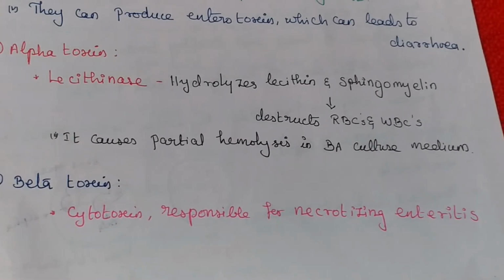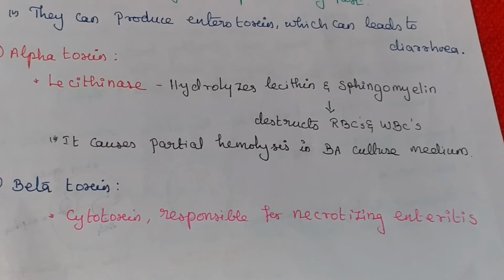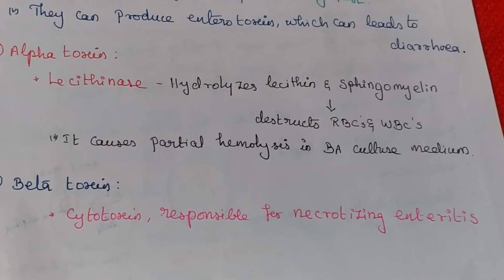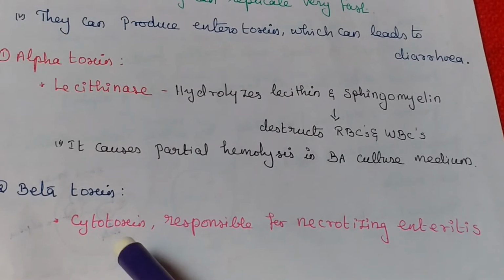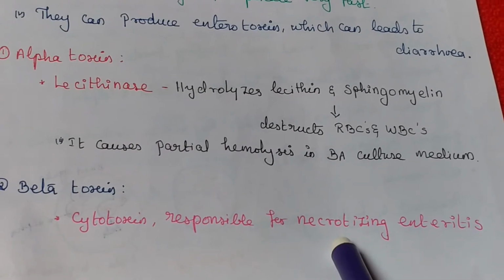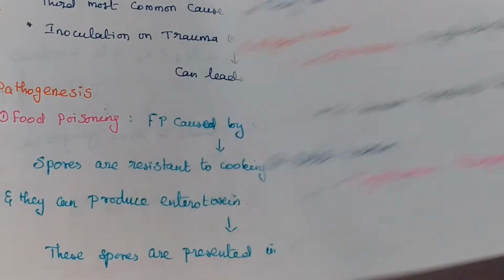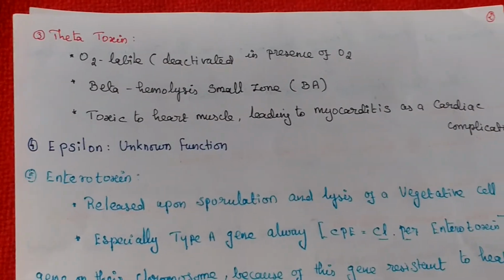Then beta toxin is a cytotoxin responsible for necrotizing enteritis. Then the third toxin, theta toxin.